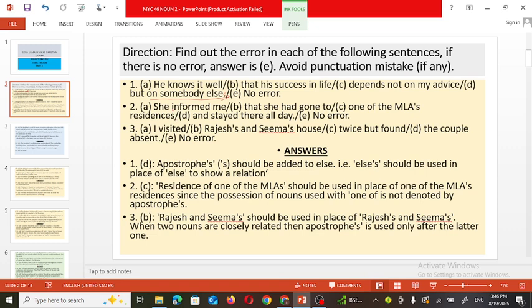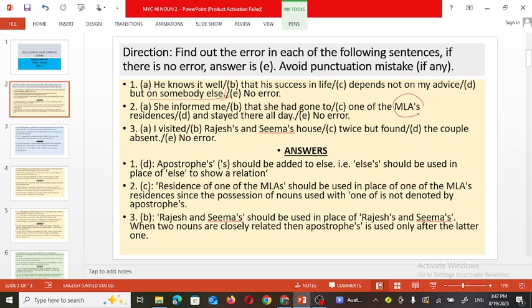Next, she informed me that she had gone to one of the MLA's residence and stayed there all day. She informed me that she had gone to. So perfect past tense. Still, in A and B parts there is no error. So gone to one of the MLA's residence.